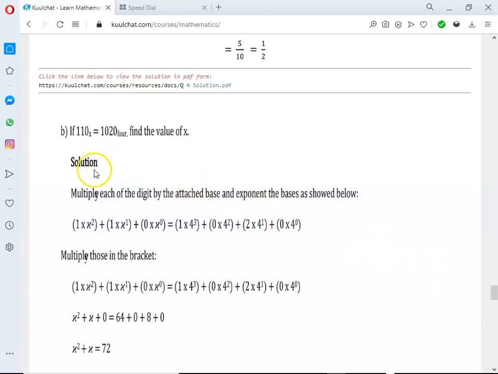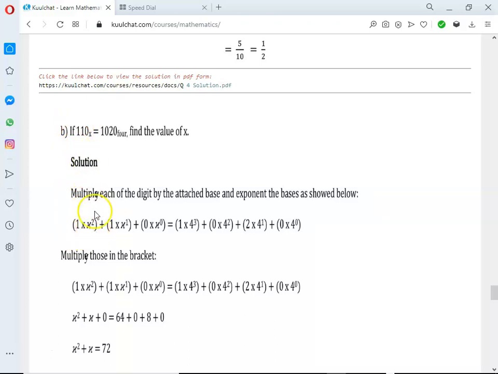Okay, so this is the solution. You have to multiply each of the digits by the attached base and exponents. The exponents of the bases are shown below. To do this, you have to attach this base and multiply this base with all the digit numbers. So use the x to multiply 0, x to multiply 1, x to multiply the first one. That's how it is. But you have to add the exponent. The exponent starts from 0, 1, 2.